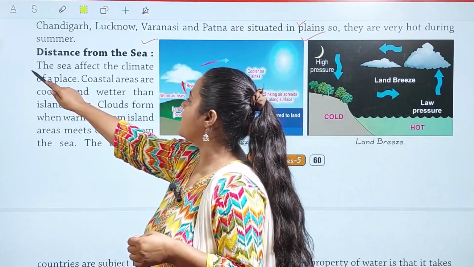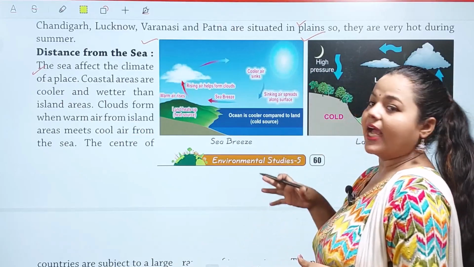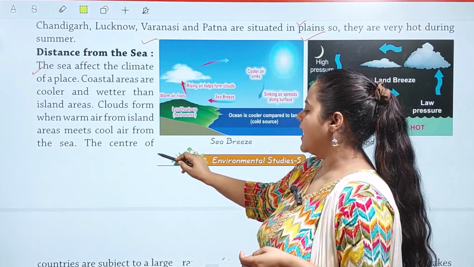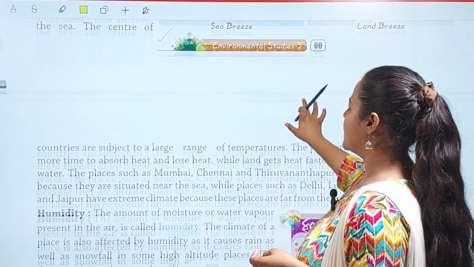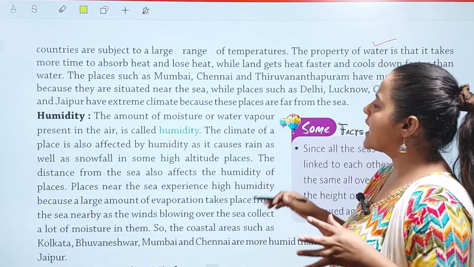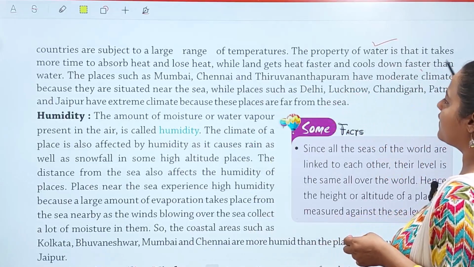The sea affects the climate of a place. Coastal areas are cooler and wetter than inland areas, and clouds form when warm air from inland areas meets cool air from the sea. The centers of countries are subject to a large range of temperature. The property of water is that it takes more time to absorb heat and lose heat, while land gets heat faster and cools down faster than water.